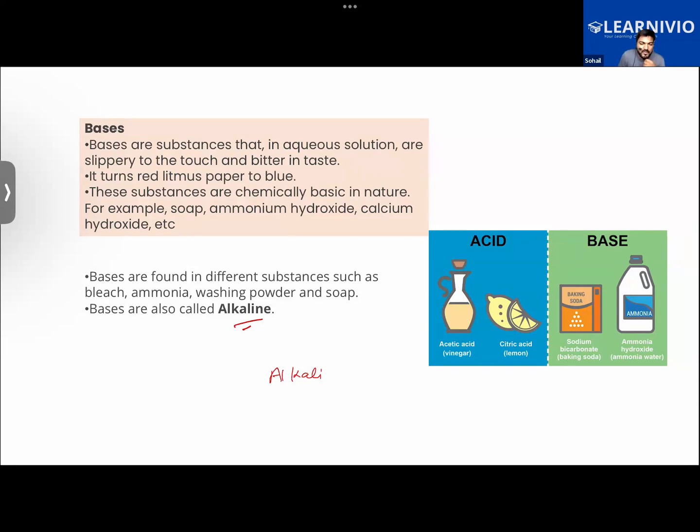Okay. Out of the acid and base, which one of them is soapy to touch? Sir, bases. Bases. Okay. Will a dry base be soapy to touch, if it doesn't have any water in it, or will an aqueous base be soapy to touch? Aqueous. The base which has water in it. Okay. What does aqueous mean, Priyanka? Aqueous will mean a solution that contains water in it. Okay.